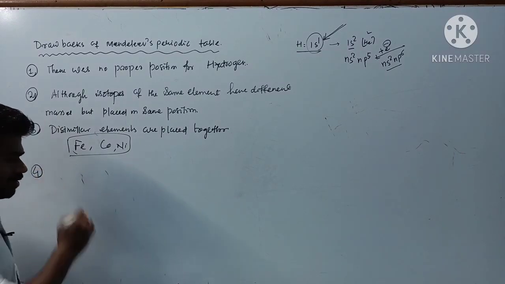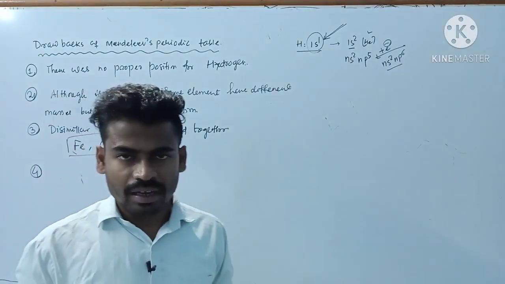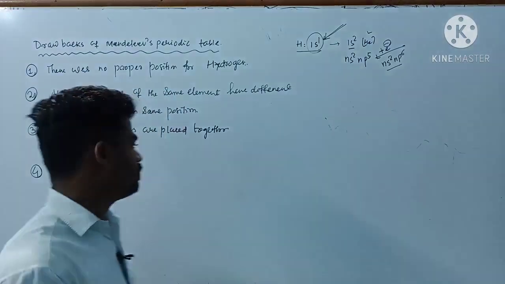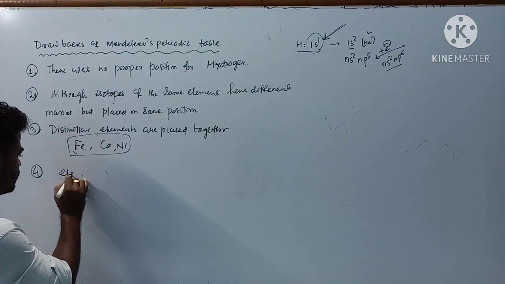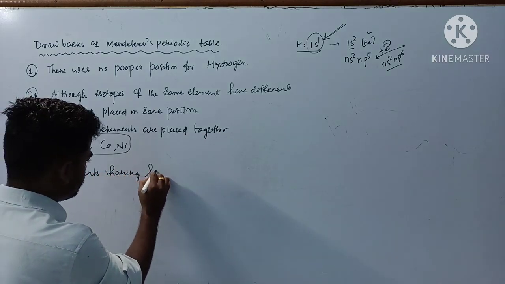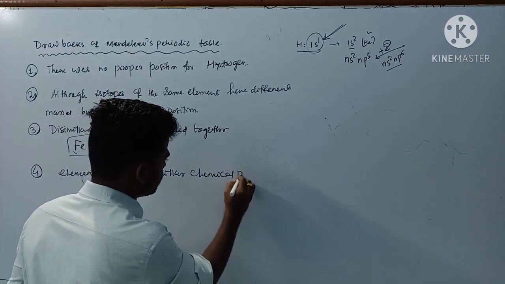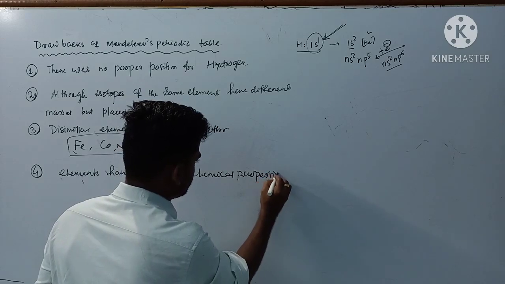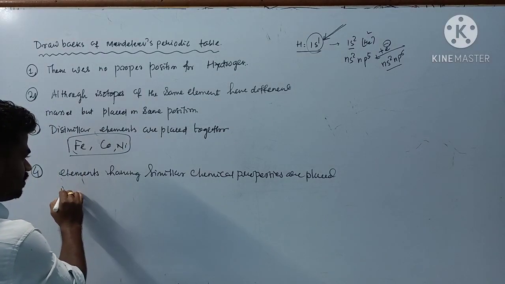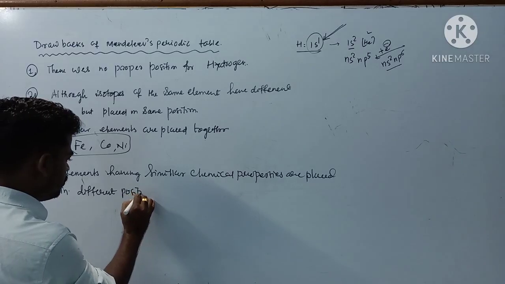Next drawback, you can write like this: although similar elements having similar chemical properties are placed in different positions. Elements having similar chemical properties are placed in different positions.